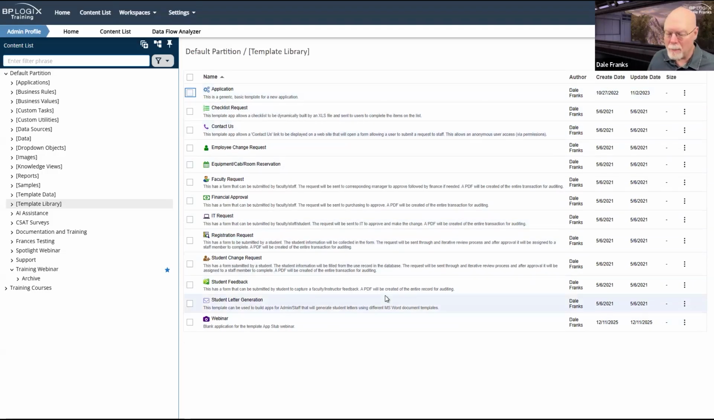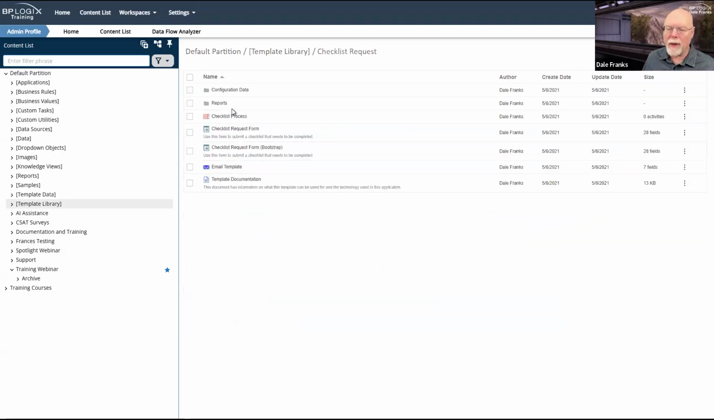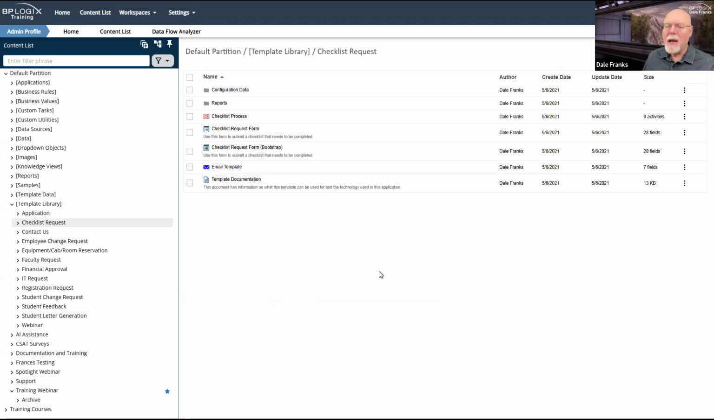These are basically sample applications that give you an idea of what a template application looks like. Now, each one of these applications is stored in a parent folder. So this checklist request is actually a folder that contains the application. Here is the actual application for the checklist request.